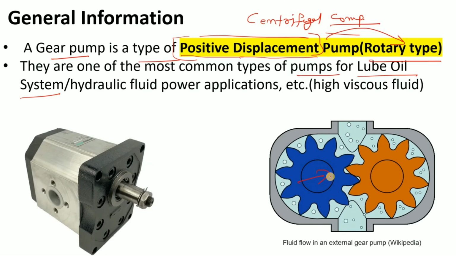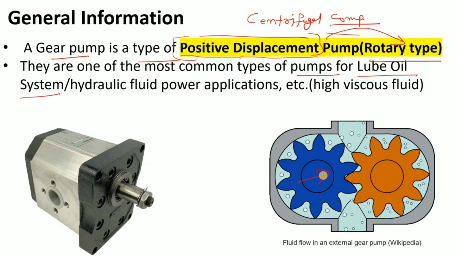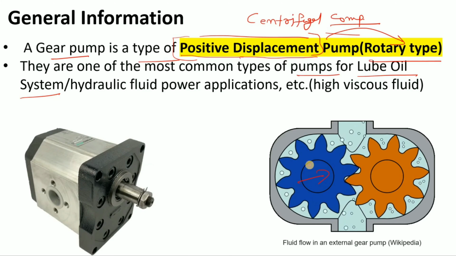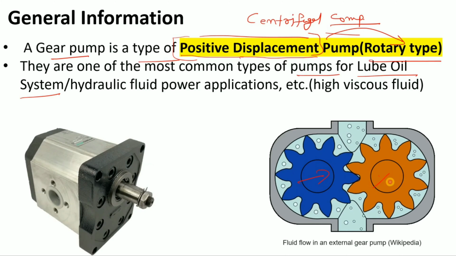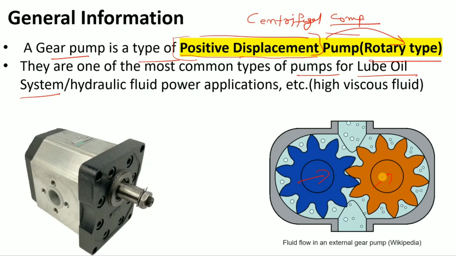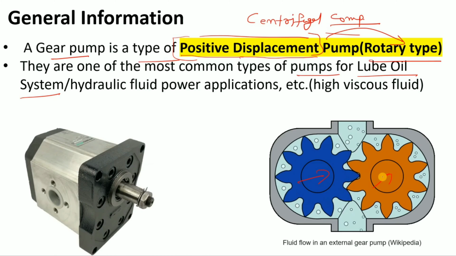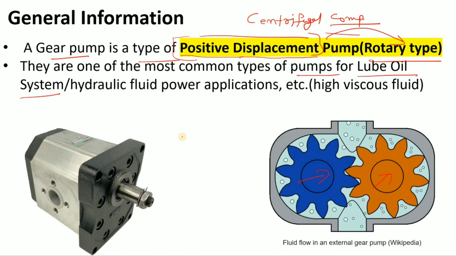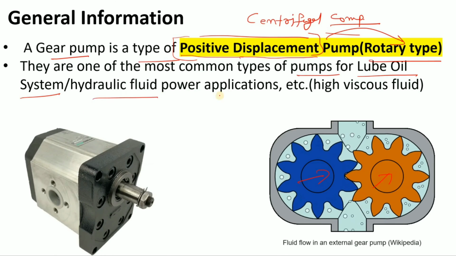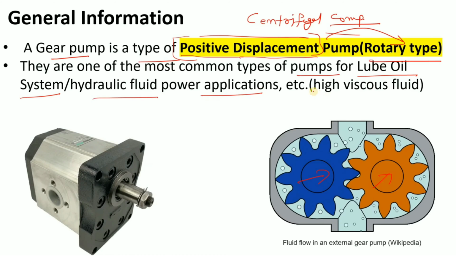Where we use the gear pump, we will discuss in our video, okay? But most of the time you will see the lube oil pump there. There we also use the centrifugal pump as well, but most of the time we use the gear pump, right? And in hydraulic power applications as well, you will see the gear pump.